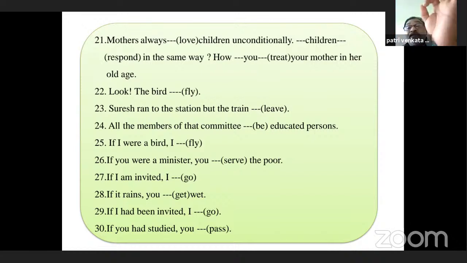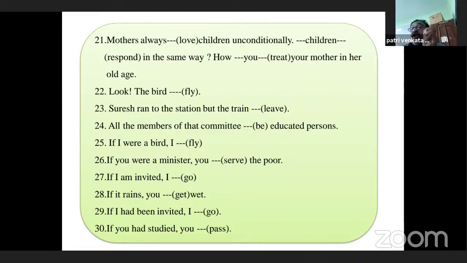So when there is simple present tense, generally after the subject we use the base verb. If the subject is in third person singular, we add s or es to the verb. But here look at the subject. Subject is in plural. So mothers always love children unconditionally. That is correct. And what is the next one?